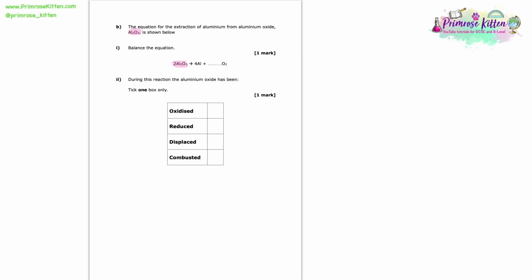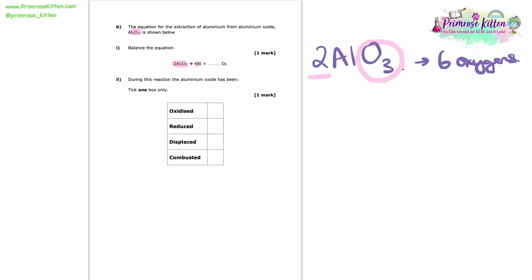2Al2O3 makes 4 aluminium, so the aluminiums are already balanced, but we need to say how many oxygens we need to balance this. So looking at this 2Al2O3, I can see that I have 3 oxygens, but I have 2 sets of that. So in total, I can see that I have 6 oxygens.